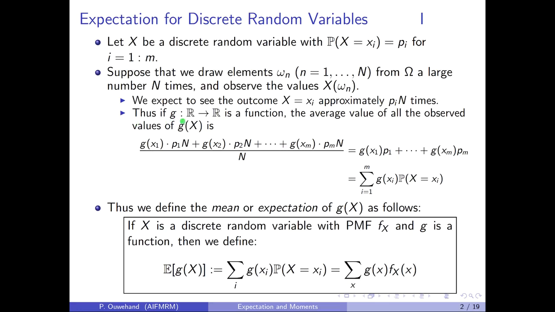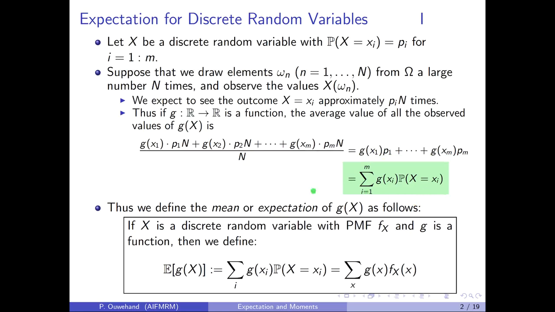Thus, if g is a function from the reals to the reals, then the average value of all the observed values of g of X is just the sum of all the observed values of g of X divided by N. Now we see g of x1 approximately p1 times N times, g of x2 approximately p2 times N times, and so the sum of all the observed values of g of X is approximately equal to the numerator here. We must divide this by N, and then we obtain the following result. Now, recalling that pi is just the probability that X is equal to xi, this amounts to the following sum.